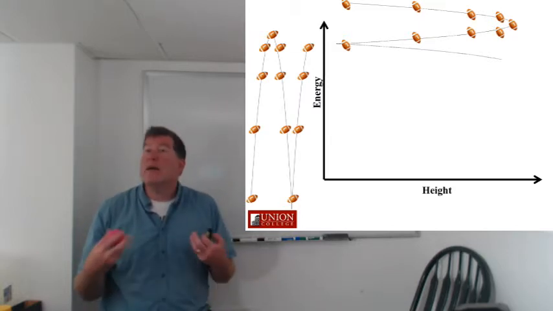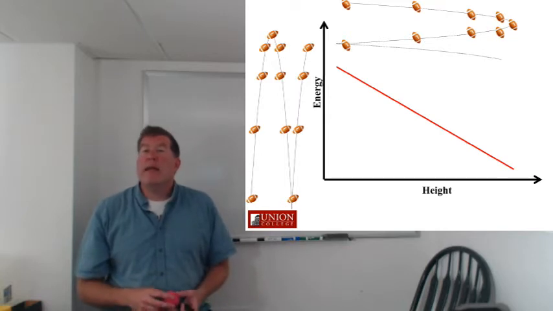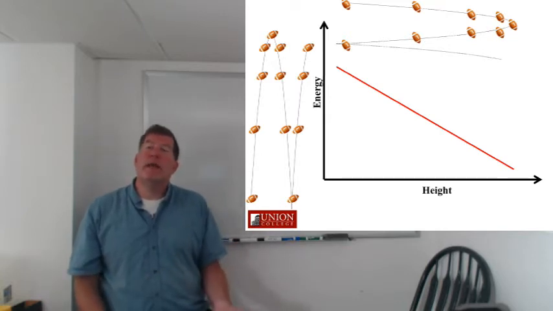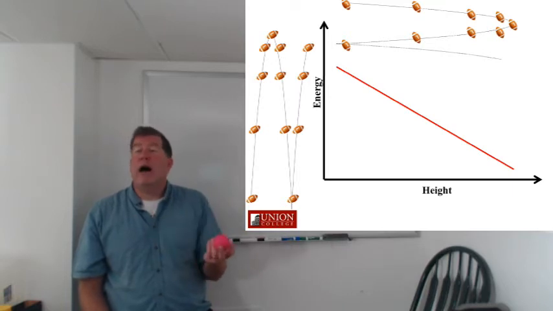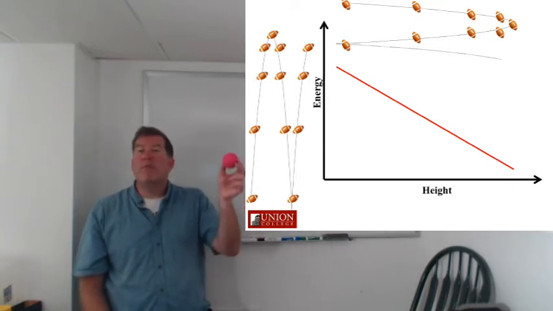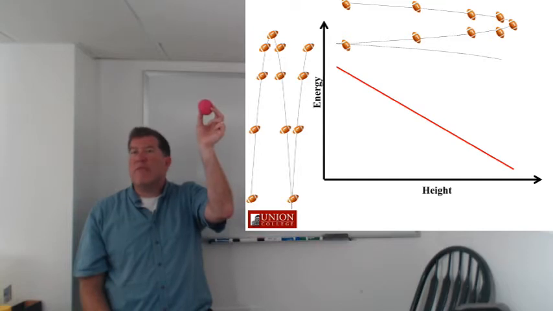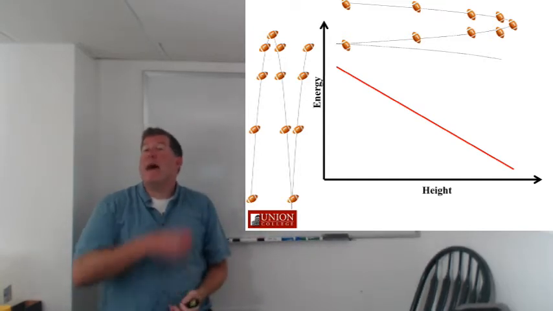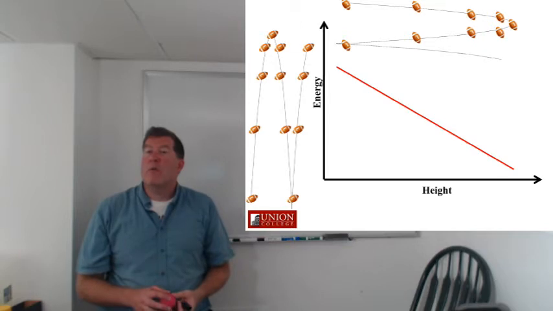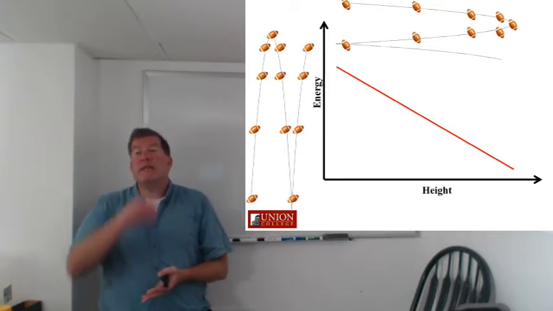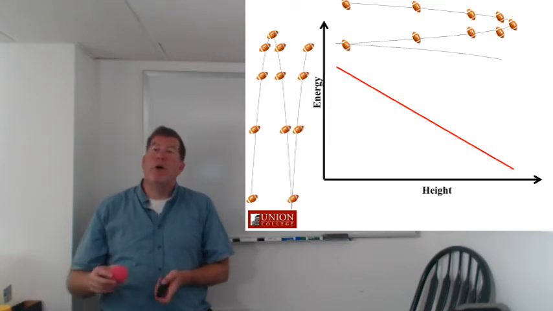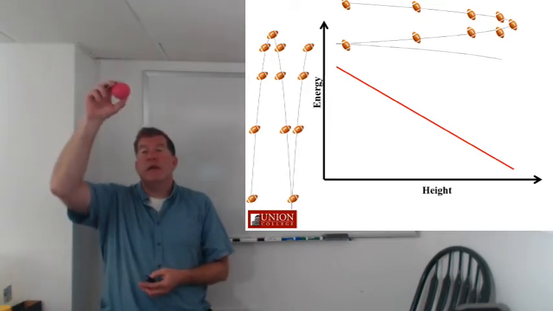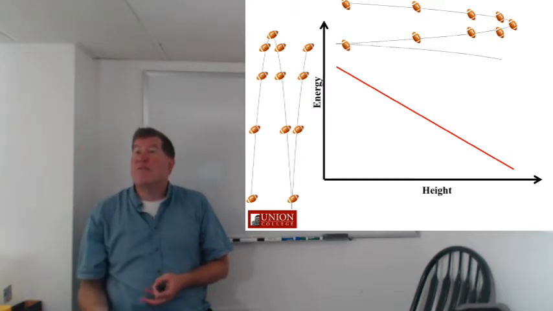Well, we can look at the kinetic energy of this, for example. The kinetic energy when you're near the ground is going to be quite high because it's moving very fast when it's low down. And it decreases as you go to higher heights. So as it moves up, it slows down, comes to a stop for a split second at the top of its motion, then falls back down, accelerating as it goes. So the kinetic energy as a function of height is going to be a linear decrease. The ball slows down as it goes up, losing kinetic energy, then speeds up as it falls, gaining kinetic energy.